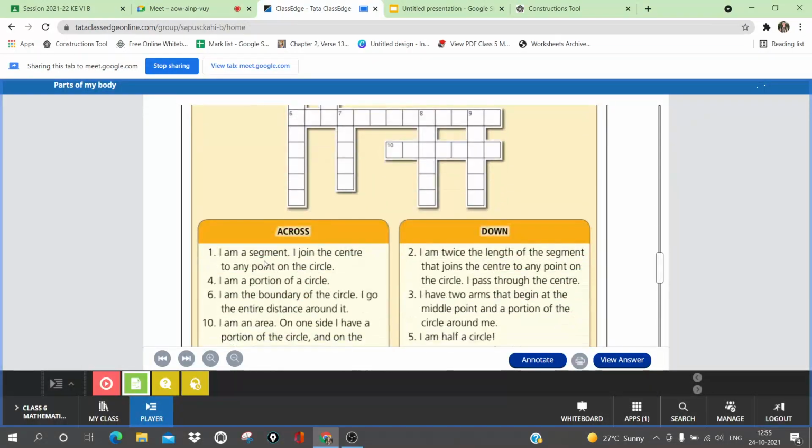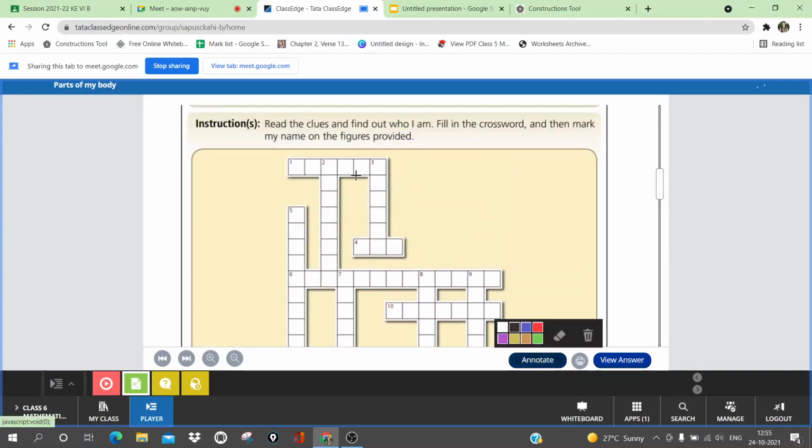So here the first is, I am a segment. I join the center to any one point on the circle. Radius. Good, it is the radius. Very good. Radius is a line segment which joins the center and any one point on the circle.